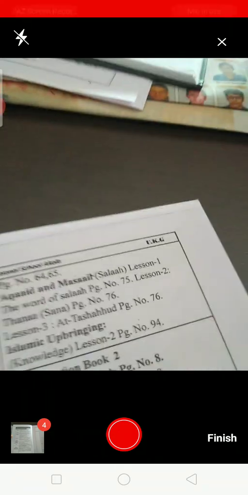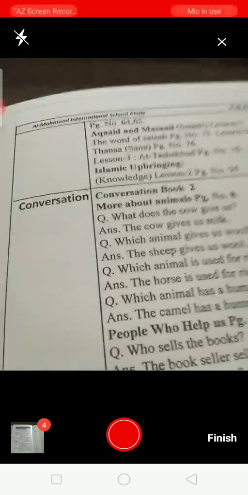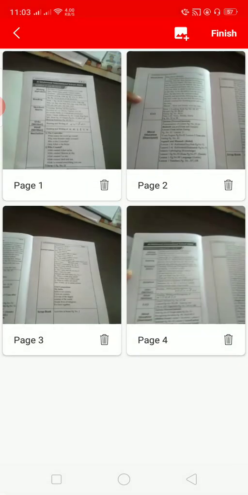So like this, how many pages do you have in your answer sheet? Maximum 120 pages you can upload. You can make a file of 120 pages. Now, if you have taken the photos, press the finish button.